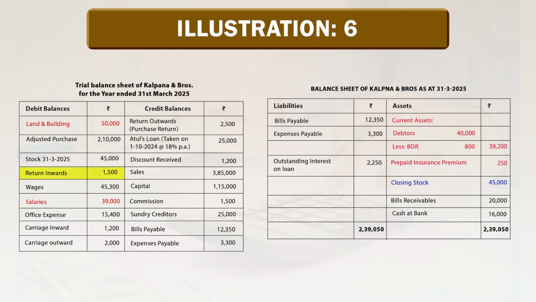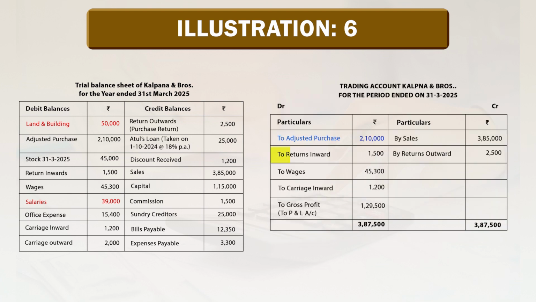Return inward rupees 1,500. So, this is sales return, it goes to trading account, return inward rupees 1,500. Wages rupees 45,300. It goes to trading account on debit side, wages rupees 45,300.